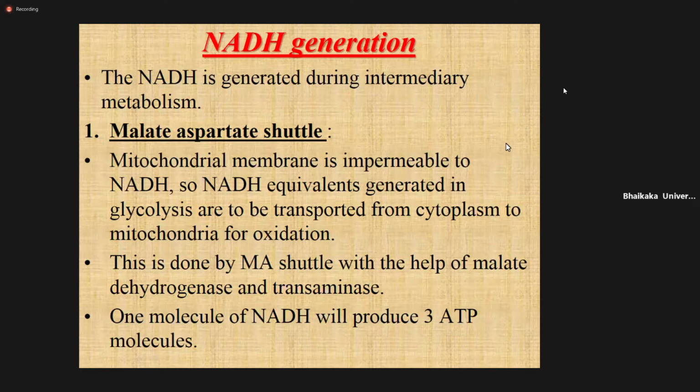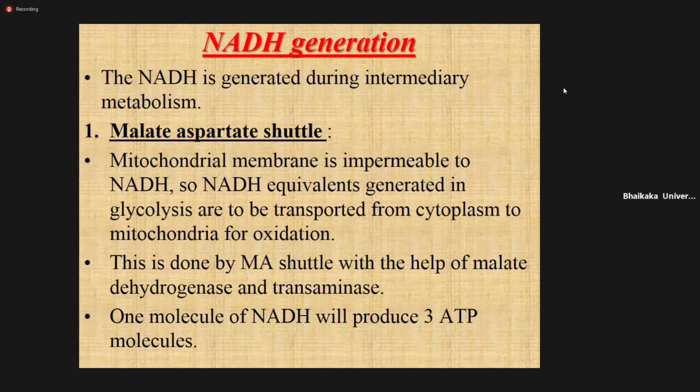Now you see how this NADH is generated. NADH is generated during the TCA cycle, and mostly during beta oxidation of the fatty acids in the mitochondria. NADH is impermeable to the inner mitochondrial membrane, so NADH has to be transferred from the matrix of the mitochondria to the outer side of the inner membrane.